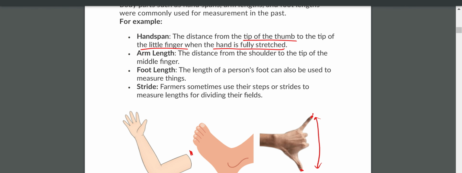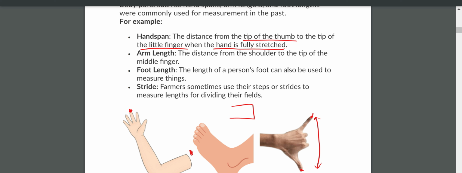So from the shoulder to this middle finger, you have to stretch your hand straight. Don't fold your hand like this. Stretch your hand fully, and you have to consider from the shoulder to the tip of this point. Okay. Then stride. The next one is stride.